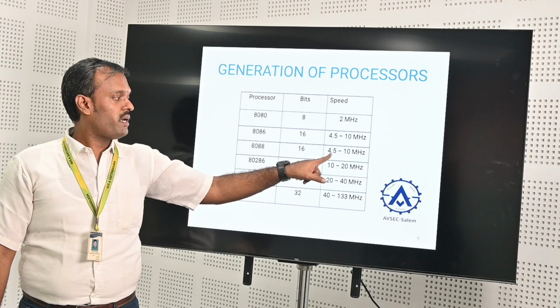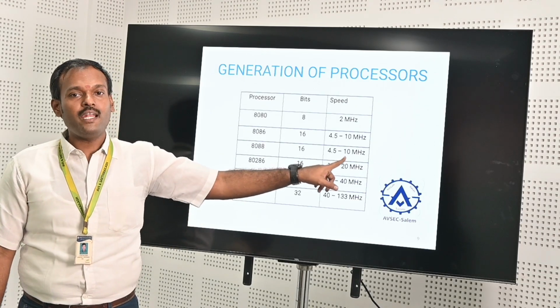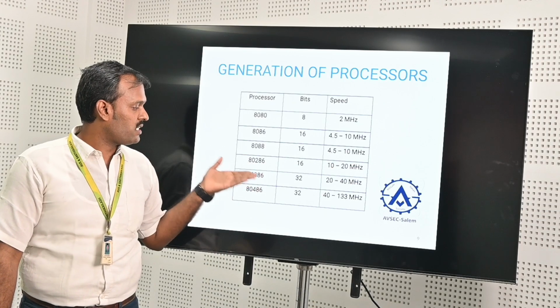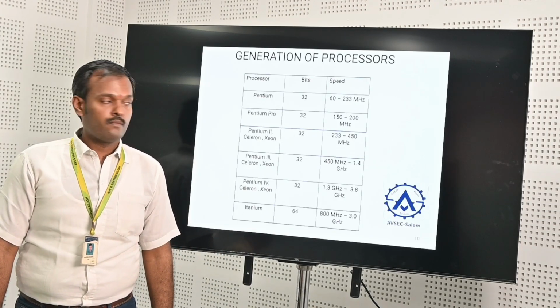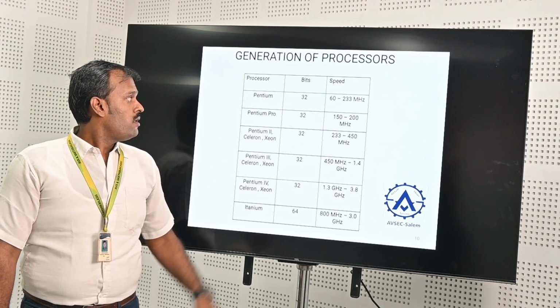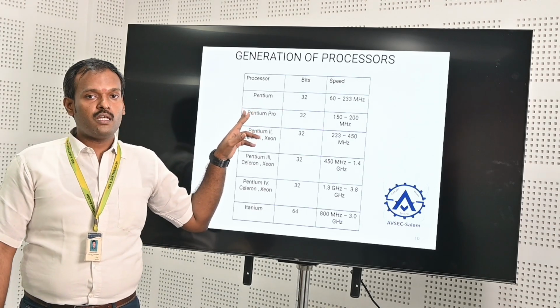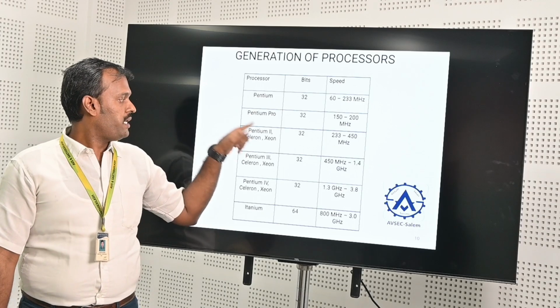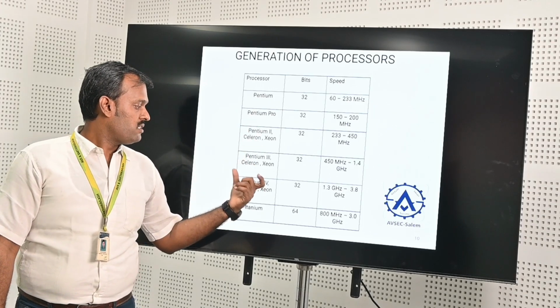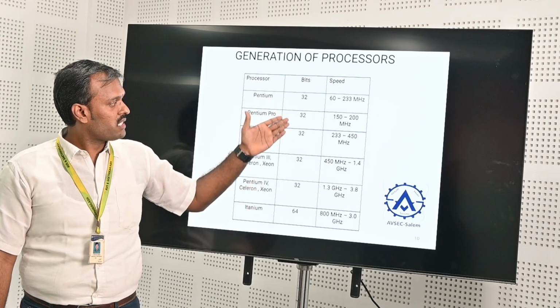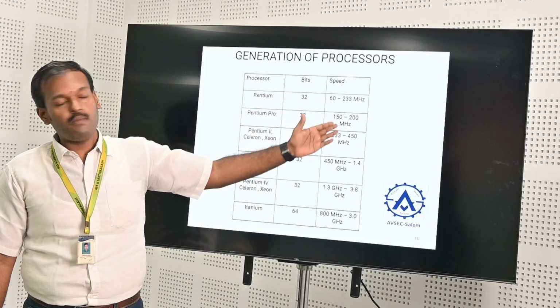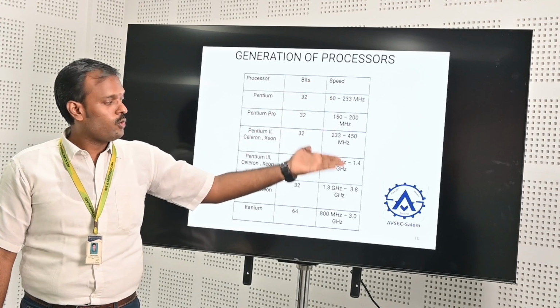So the operating speed is 4.5 to 10 megahertz. Likewise 286, 386, 486. As I told earlier, in various years we obtained Pentium Pro, Pentium Celeron, Pentium Xeon, Pentium 4. Each and every processor has various numbers of bits, and the speed of the processor also varies.